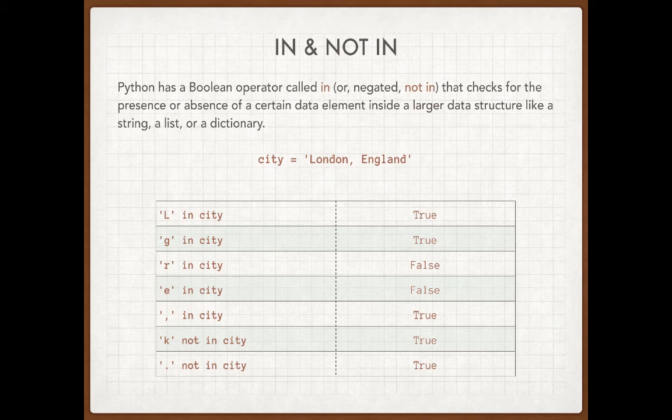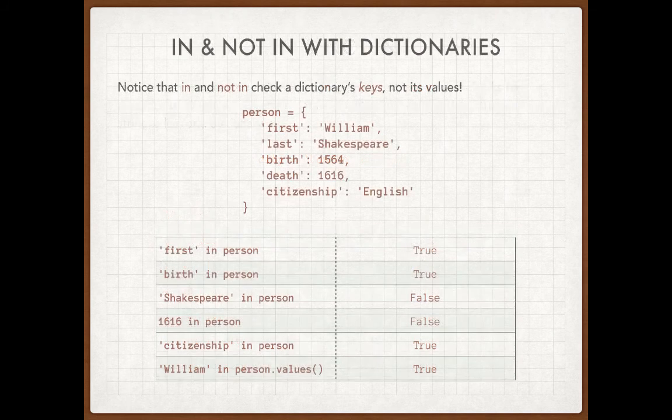So is there a comma in there? Yes. Is there a K not in city? Why, that is true. Is there a period not in there? That is true too. So in and not in work beautifully for strings, and they also work, obviously, for lists. We saw before that if I'm looking for parts of a dictionary, in and not in only look at the keys in a dictionary. So here's a dictionary of a person. We were looking at this a little bit earlier.